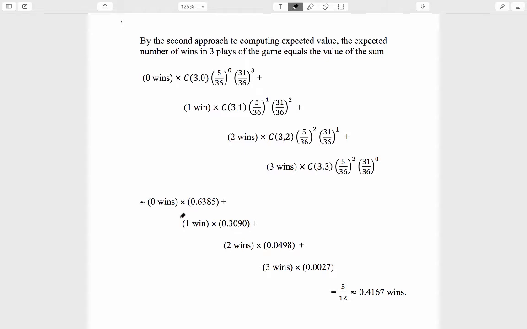So what we're doing is we're taking each number of wins and weighting it by its probability. When you compute this weighted sum, this weighted average, you get what turns out to be exactly 5/12ths, if you work with the fractions here, or approximately 0.4167 wins. This 0.4167 is not a probability. Although it's a number between 0 and 1, it is not a probability. It is an expected number of wins. It is a long-term average number of wins in 3 plays of the game.